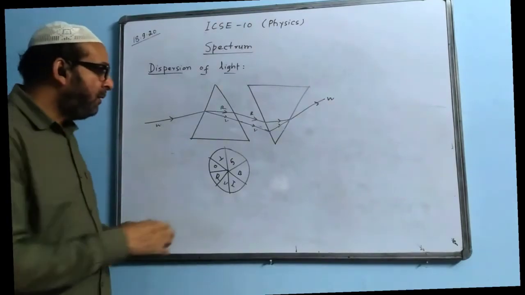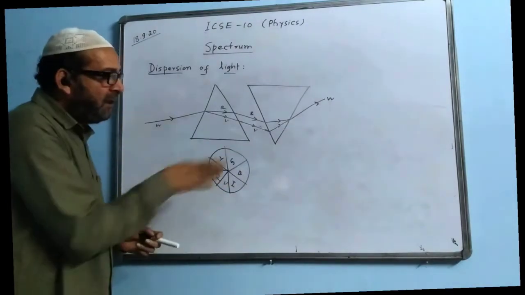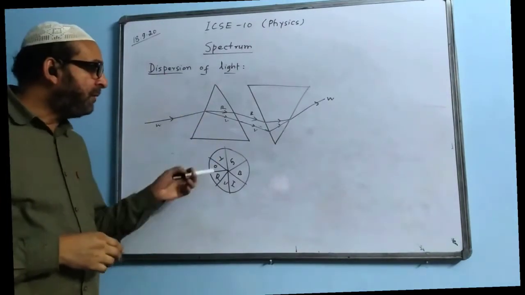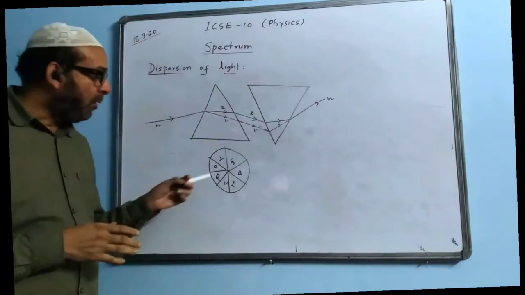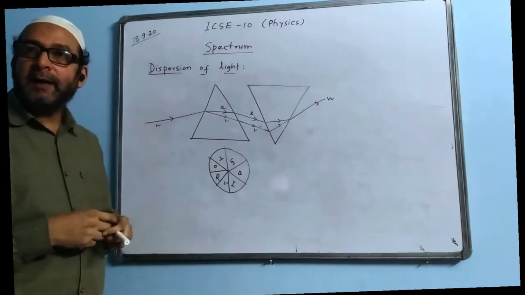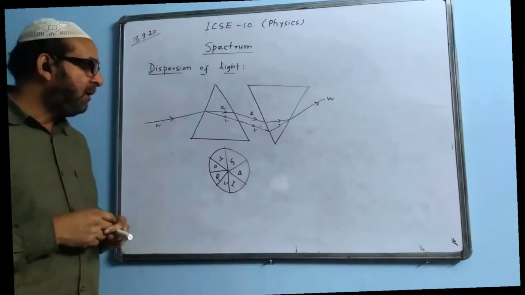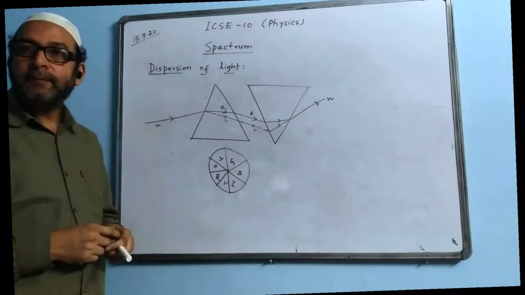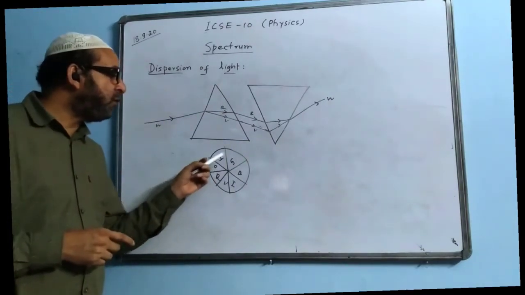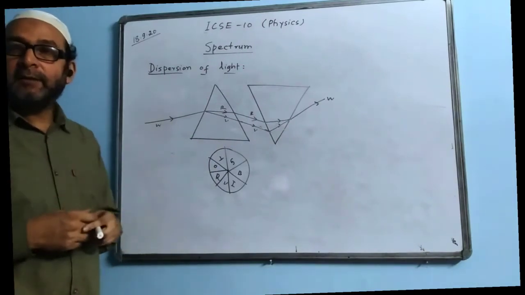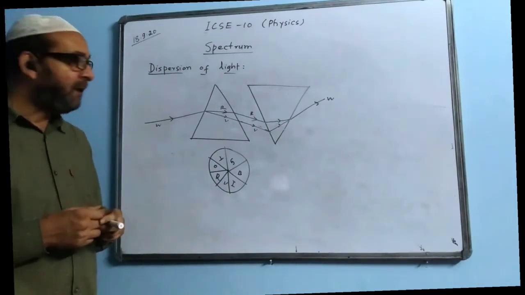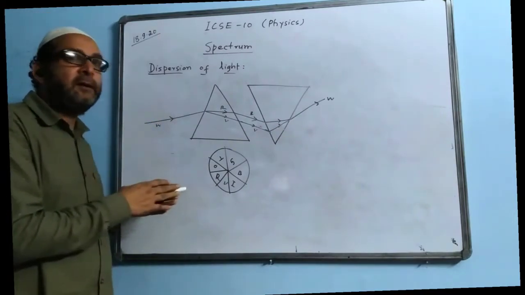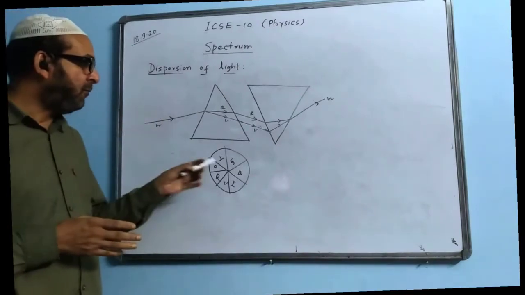How to mix them? He rotated the disc with high speed. He spun the disc. When the disc was spun, all the colors were rejoined in the eyes through the convex lens, and the disc appeared white. So he showed that when you join all the 7 colors, the color obtained is white light. That means they are the parts of white light. So white, if we can split into 7 colors, then the 7 we can join to get white light.